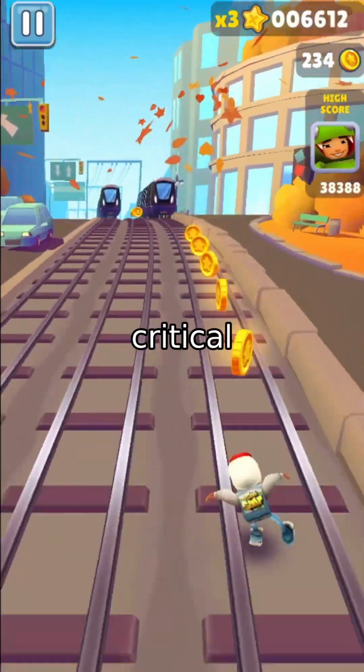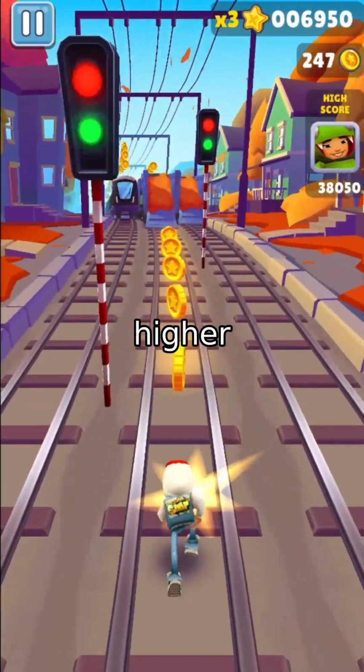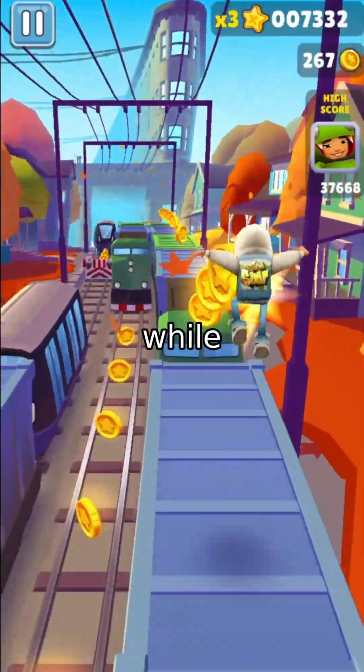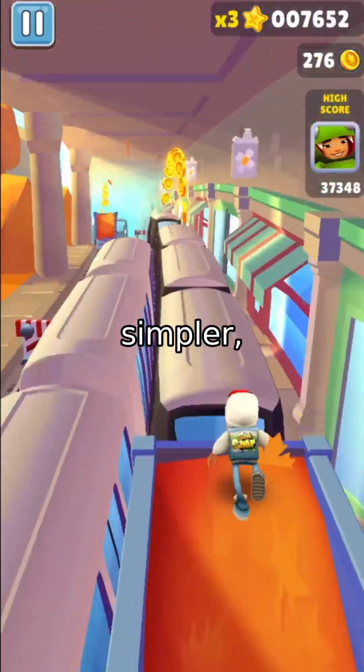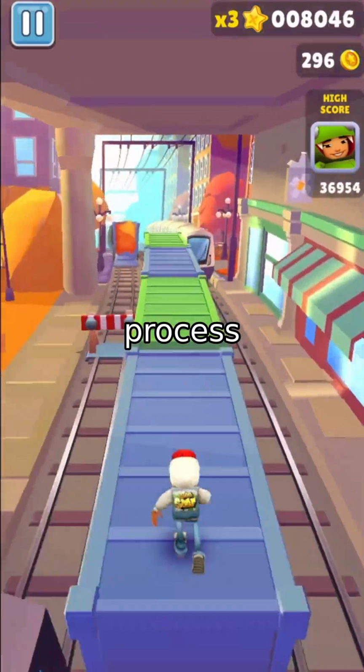A critical finding: fragment-level reassignment, analyzing audio from the start of each snippet, scores higher than blockwise methods. Starting at the beginning reduces overlap confusion, while random start times in the middle of a snippet increase errors. Blockwise methods, though simpler, can't recover as well from mistakes. Once a block is misidentified, the whole tracking process falters.